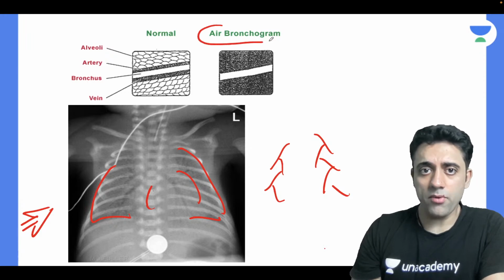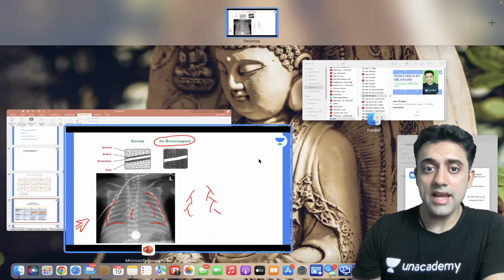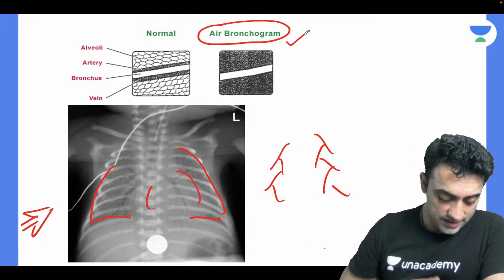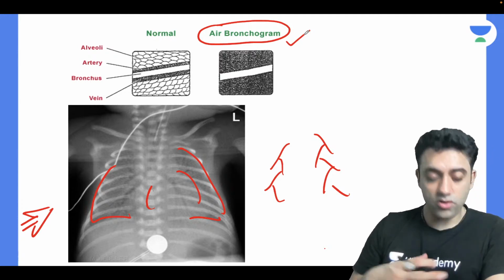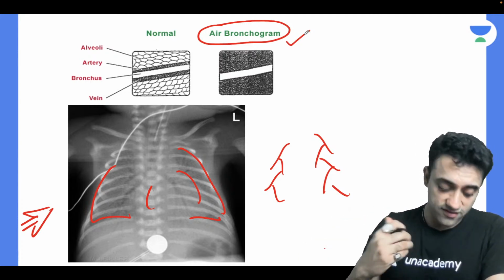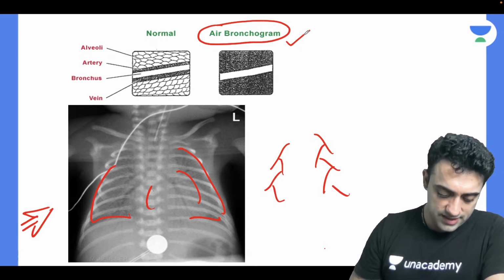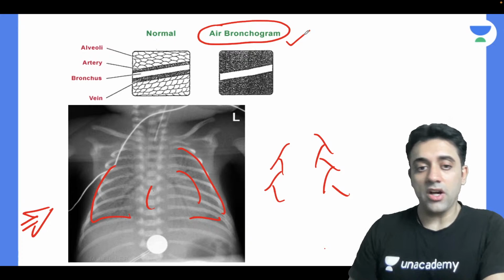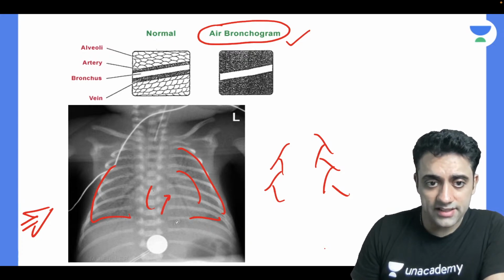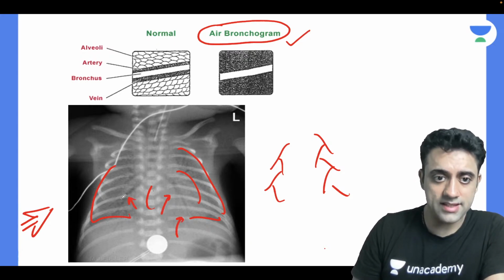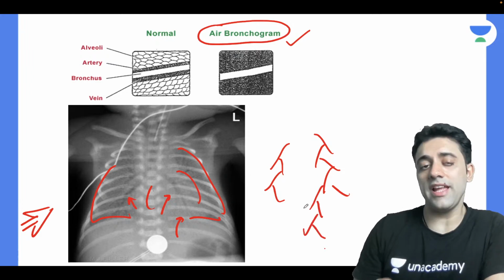And one very, very important thing we need to remember here is air bronchogram. You will see an air bronchogram, or a ground glass appearance or a white out lung. So air bronchogram is something you will see in the X-ray. And this is what they call it, can we see this matchstick-like thing, this one like that. So this is air bronchogram.